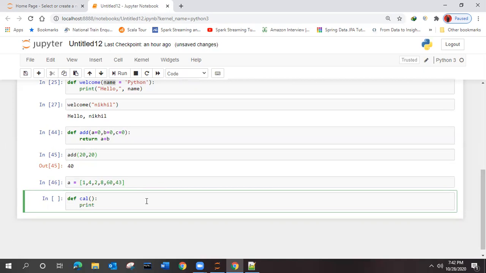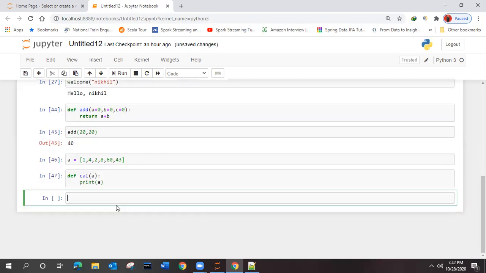What it will do, print. What it should print, A. You mean to say like this? See, A is not a single value, right?